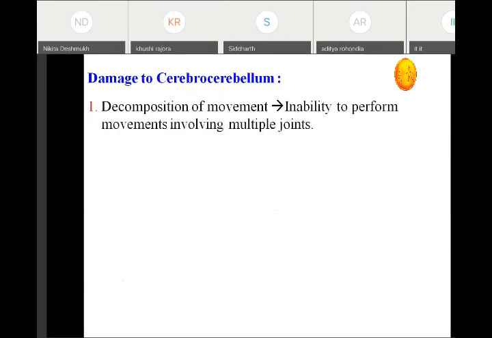Then whenever there is damage to the cerebrocerebellum, there occurs decomposition of movement, that is inability to do movement involving multiple joints. The movements are being done as if a single joint is involved, like in a break dance, where the person is moving only one single joint. The person will be doing the movement like that. So this type of movement is called decomposition of movement.